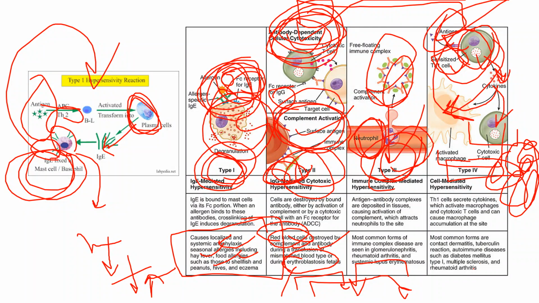They accumulate the macrophages at the antigenic sites so that they can engulf and remove those antigens. Examples under type 4 hypersensitivity are dermatitis and autoimmune diseases like diabetes mellitus, multiple sclerosis, and rheumatoid arthritis.